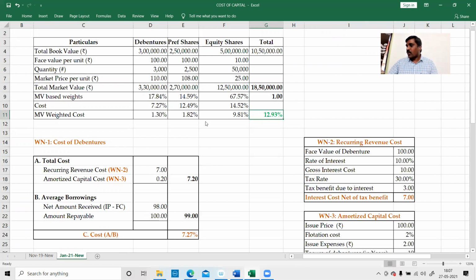I have a very bad habit of remembering the formulas. I into 1 minus tax rate, plus RV minus NP divided by N, divided by RV plus NP divided by 2. This is the formula we'll use. Very quickly we'll get it. This much of working notes is not necessary; straight away substitute and get it. At the end of the day, what you are doing is arithmetic: addition, subtraction, multiplication. For that, you need not enter a finance professional course.